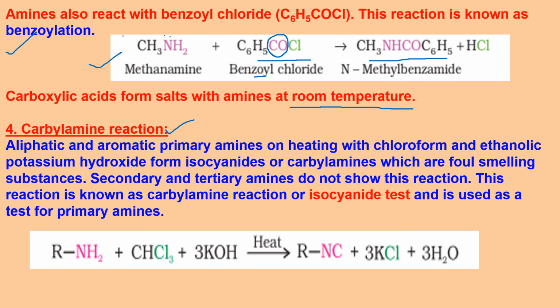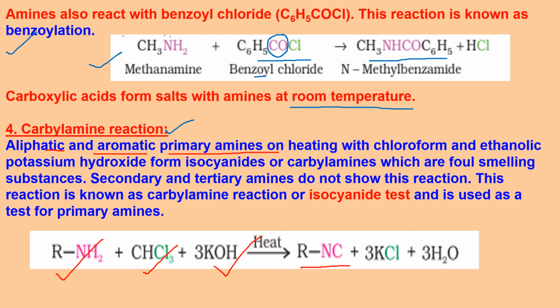This reaction is given by primary amines only. They may be aliphatic amines, they may be aromatic amines, but primary amines only give this. When you take a primary amine and heat it with chloroform in the presence of a strong base like KOH, it produces isocyanide, RNC. If you remember, cyanide is an ambident nucleophile.